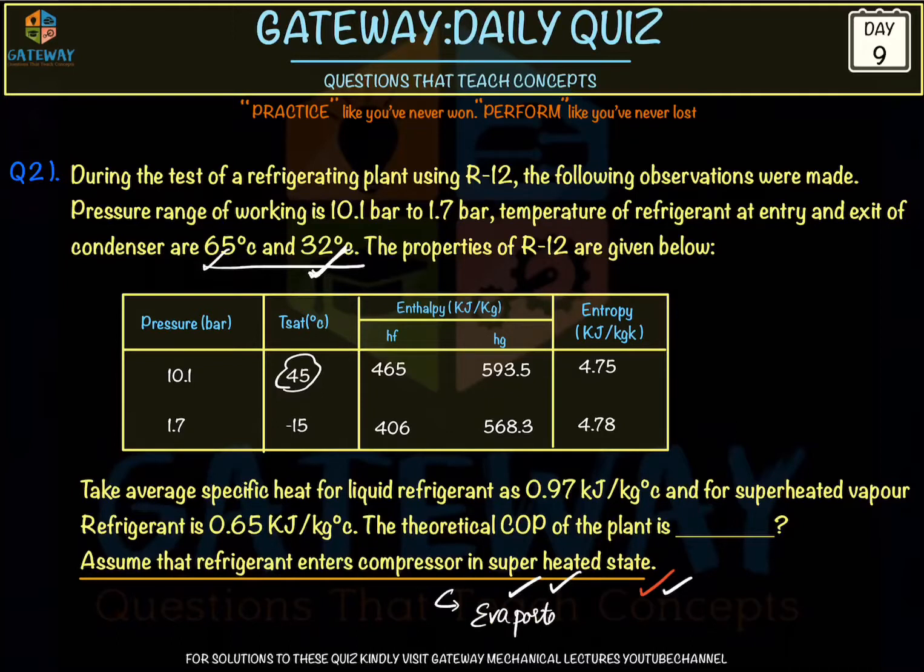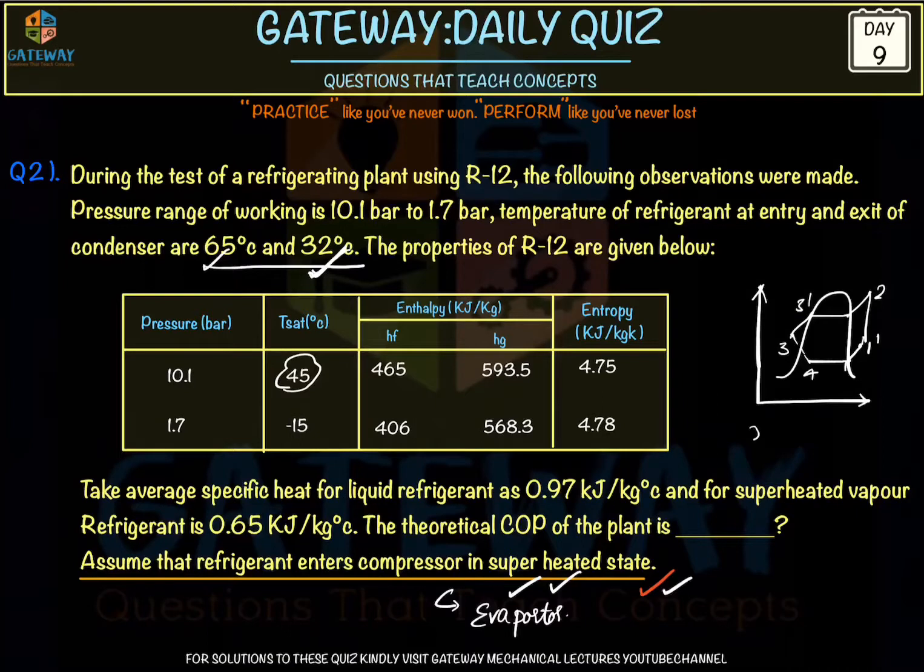That is why yesterday in our question we took our VCR cycle, and here we assume this as 1 dash and 1, and here it is 4, and here it is 3, and here it is 3 dash, and here it is 2.